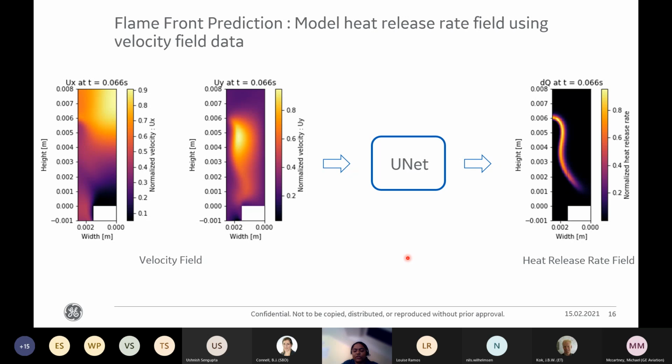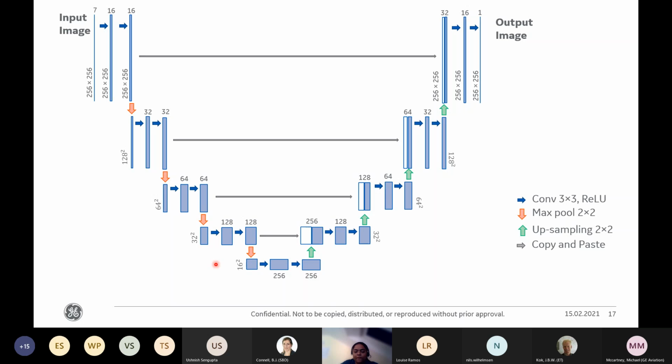For this, we use the 2D CFD simulation data of the Bunsen flame that I discussed earlier. A type of convolutional neural network model called UNet is found to be suitable for this work. The heat release rate field at time t is predicted using the data of the velocity field at time t and also at time t minus delta t and t minus 2 delta t. Here I show the architecture of UNet.